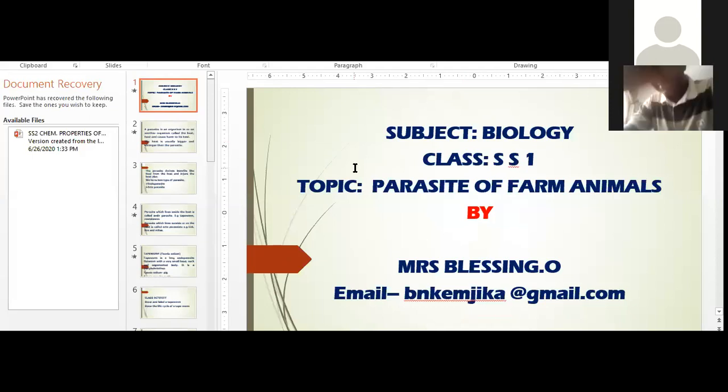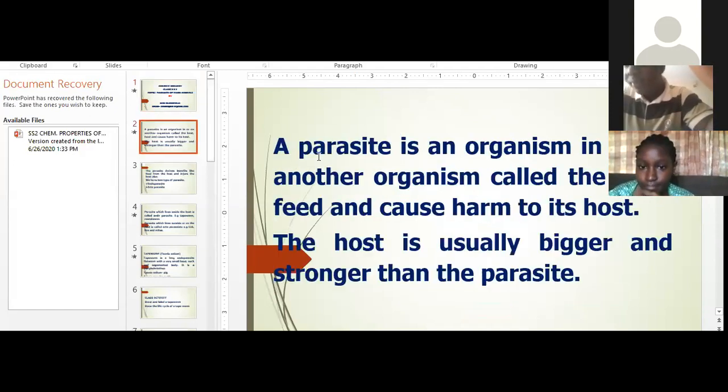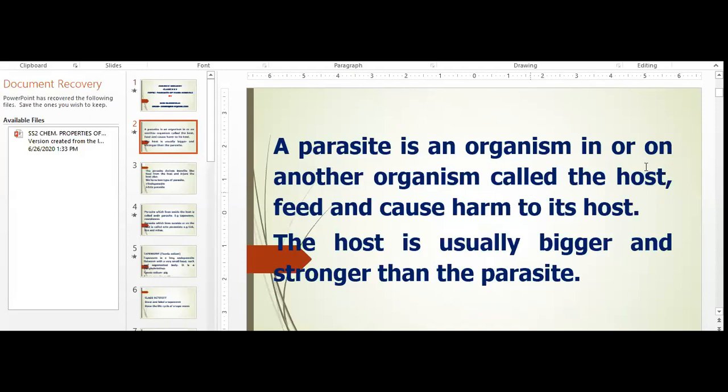Okay, now we were discussing parasites of farm animals. Let's go back to the first slide. I said a parasite is an organism that lives in or on another organism called the host. The parasite feeds and causes harm to its host. The host is usually bigger and stronger than the parasite.